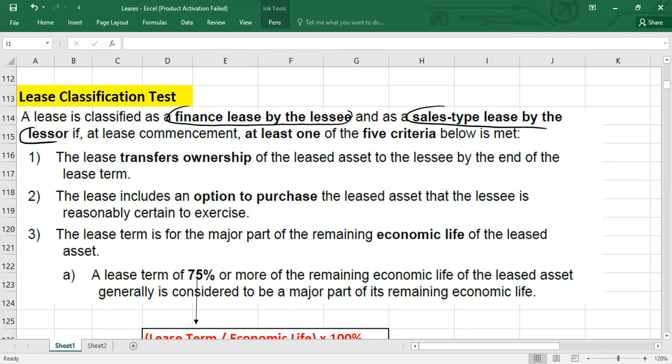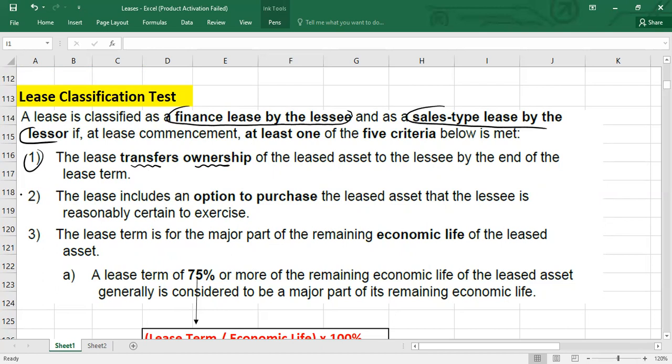So the first criterion is a transfer of title or ownership. For example, if the lease is for 5 years, at the end of the 5 years the lessor is going to transfer the title of the asset to the lessee. This is the first, TT, transfer of title, or transfer of ownership.